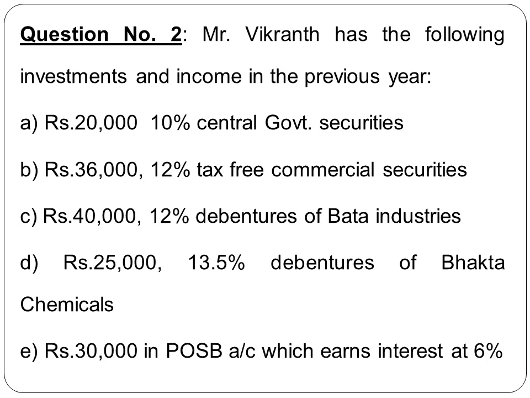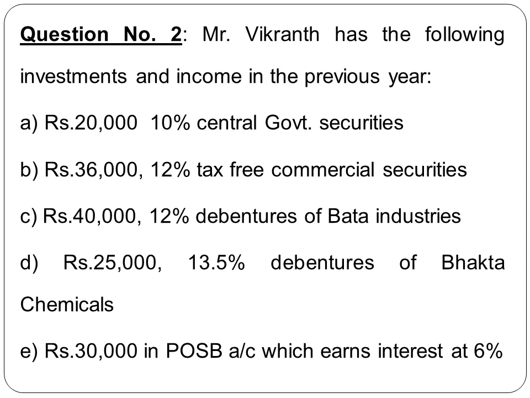Next, rupees 25,000 13.5% debentures of Bhakta Chemicals. Again, the investment amount and the rate of interest is given, first point. Second, what is the type of security? Bhakta Chemicals is again a commercial security. The words tax free are not there, therefore it is less tax commercial security. Should we gross it up? No. When the rate of interest and amount of investment is given, there is no need to gross up.